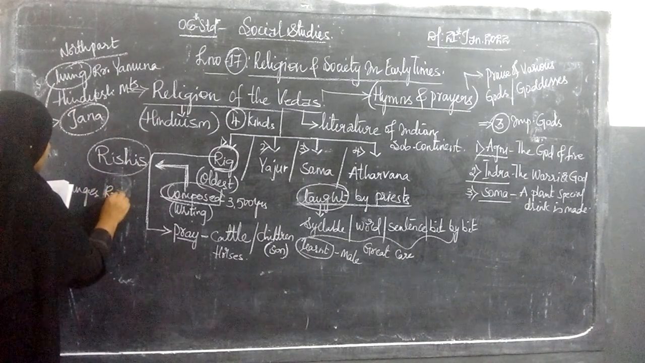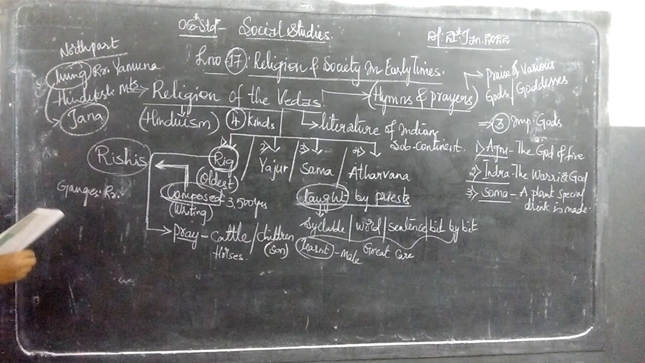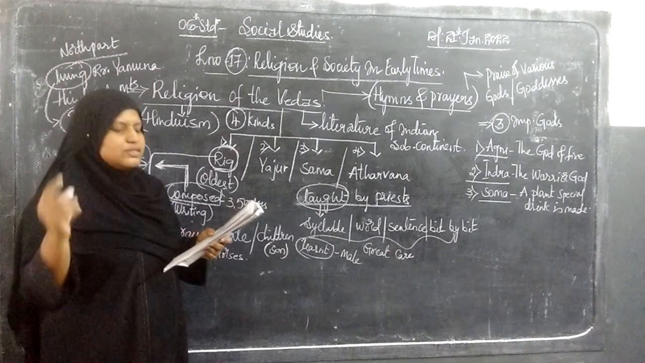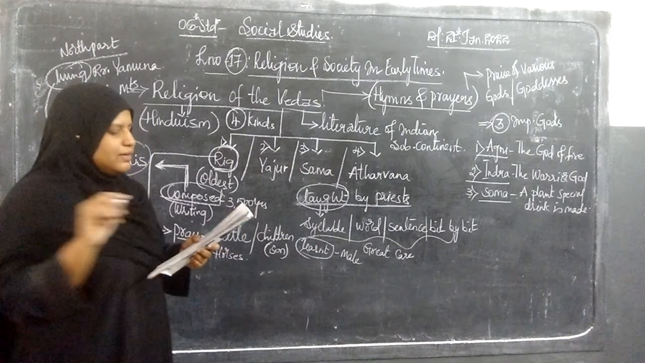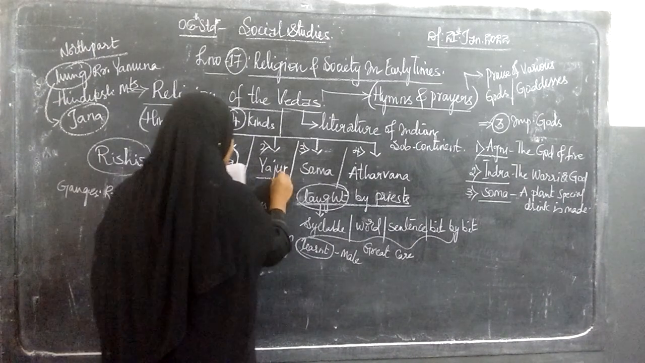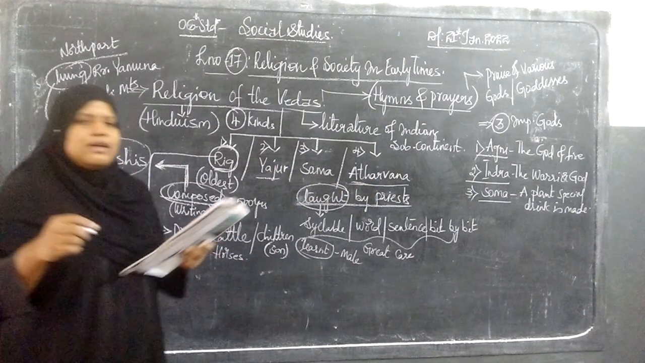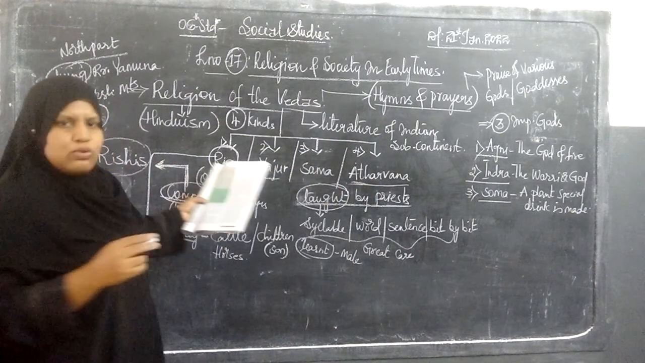Ganges, they had been settled down. So during this settling down, these other two Vedas also came into existence. So what are these two Vedas? The Yajur Veda and Atharvana Veda came into existence. Already it was the oldest one.